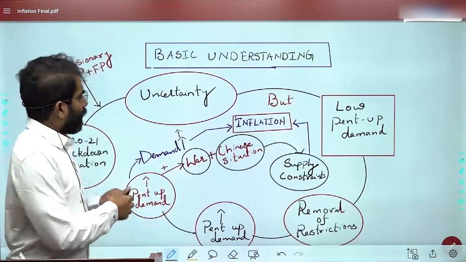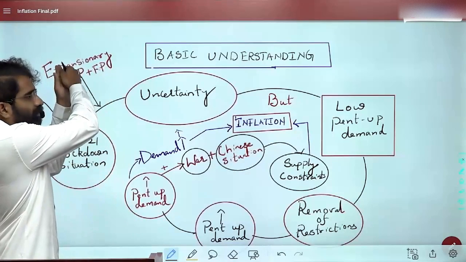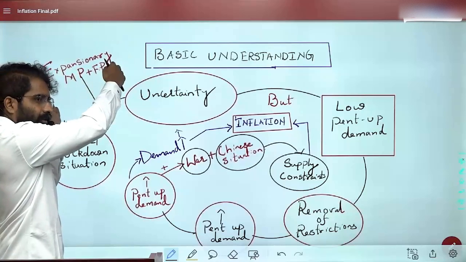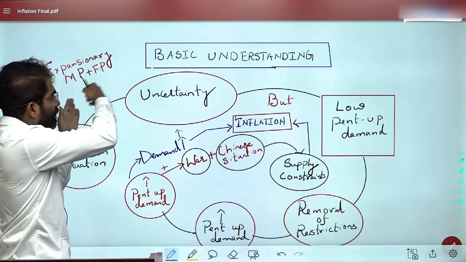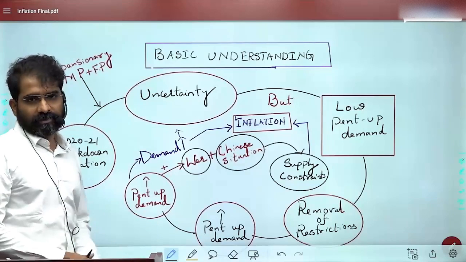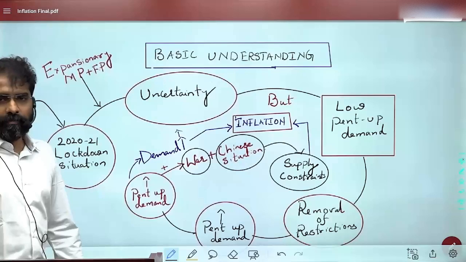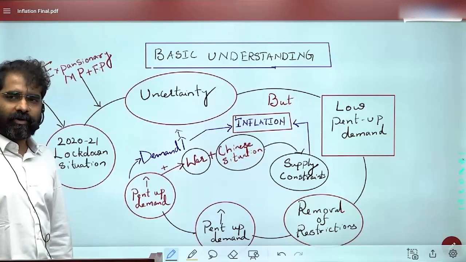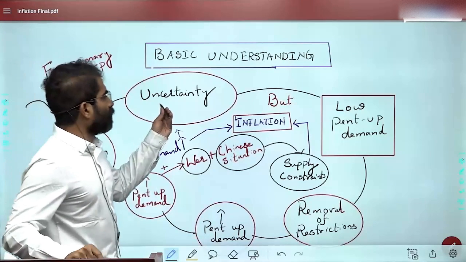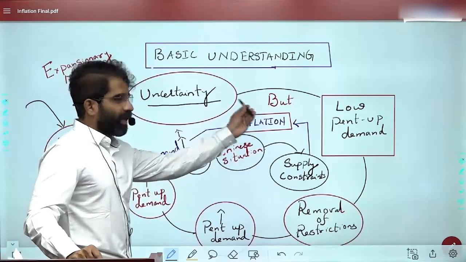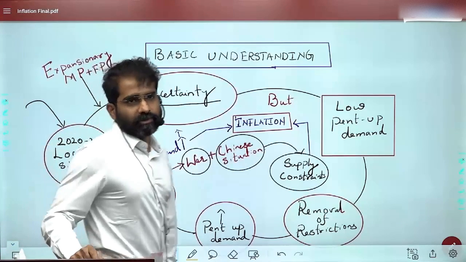So during that point of time, we observed that there was an expansionary monetary policy on one side as well as an expansionary fiscal policy on the other side. This is a clear understanding, so that the economy will not fall. But at the same time, one more understanding during that point of time is, there was huge uncertainty in the market, in people's minds also.